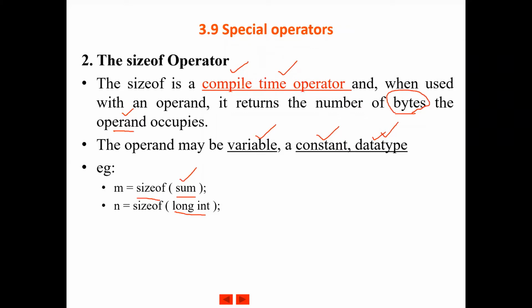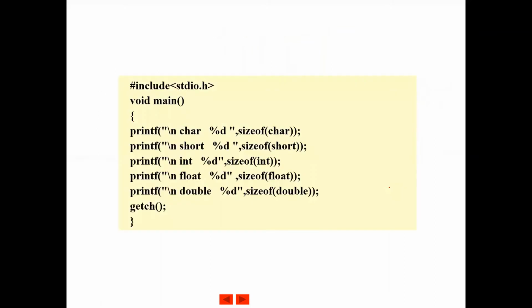So it depends upon the compiler which we are using, as well as the system configuration. But still, the sizeof operator will return the number of bytes allocated for a constant, a variable or a data type. When we declare a variable with a data type, int, how many bytes will be allocated? So here is an example.